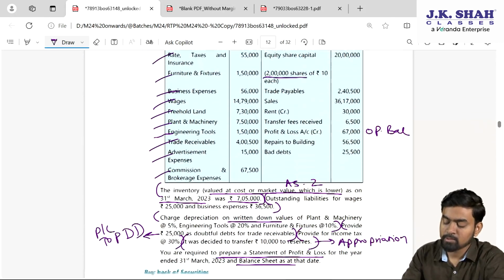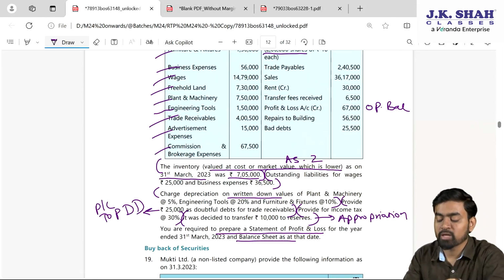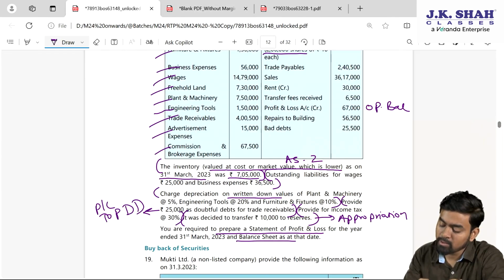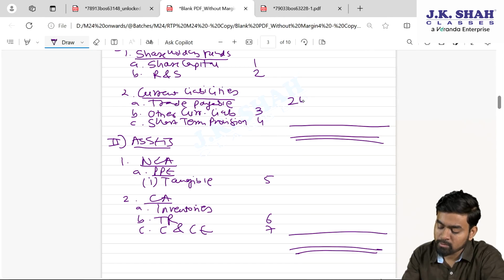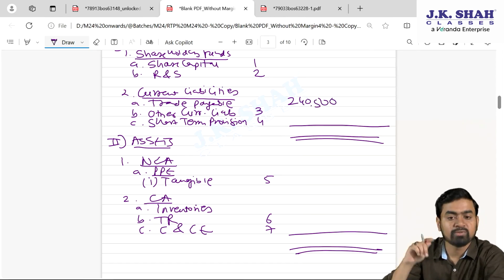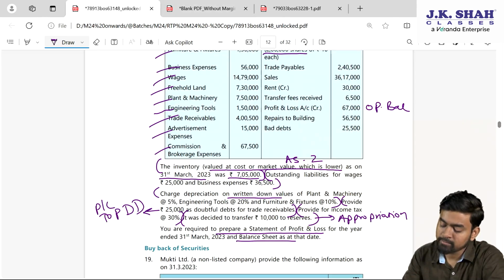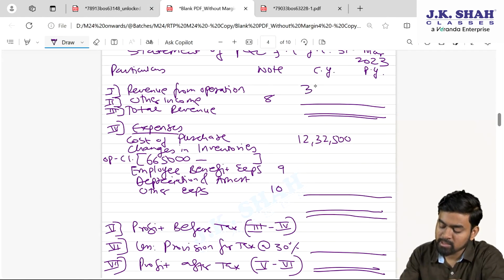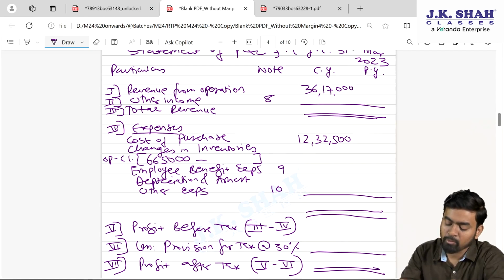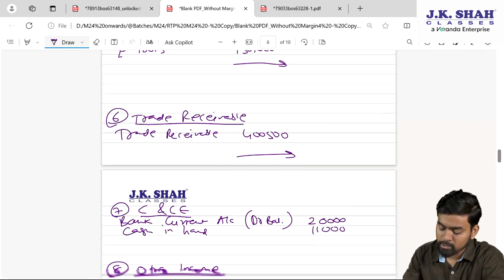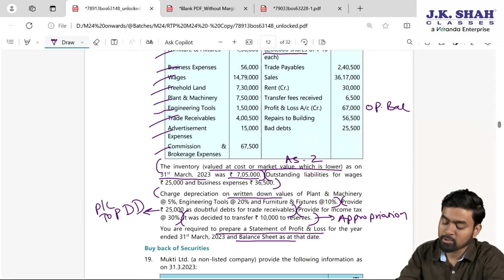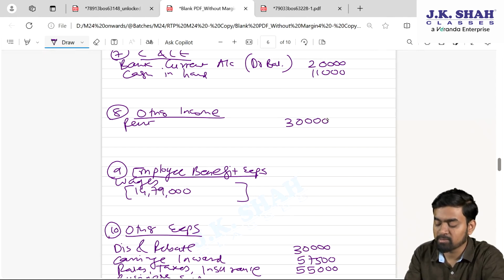Done, sir. Next one, trade payable 2,40,500 directly in the balance sheet. Trade payable 2,40,500. So if there is a direct amount given, directly write. Next is sales 36 lakh 17,000. 36 lakh 17,000, revenue from operations. Next one, rent 30,000, other income. So my dear students, other income, rent, amount is how much? 30,000. Credit they have written, it means it is income.